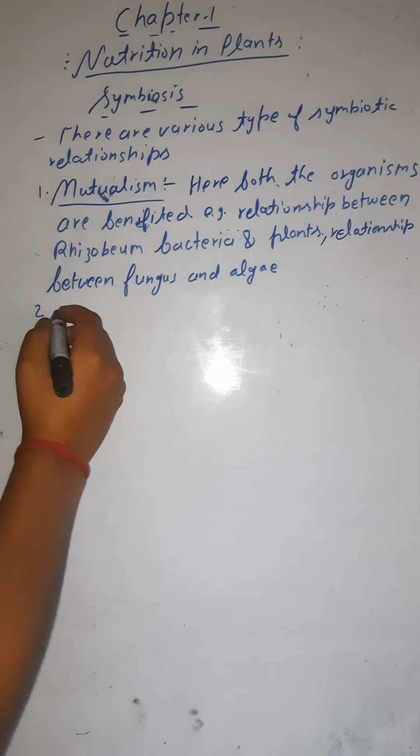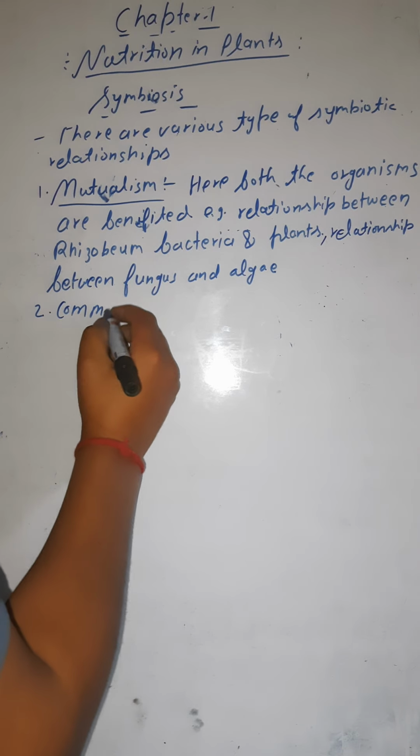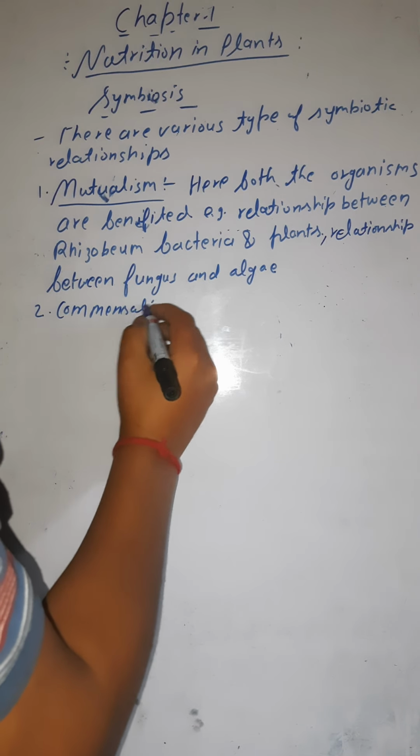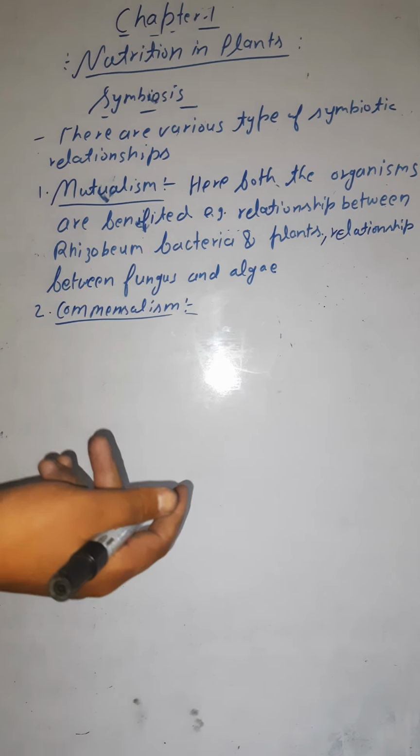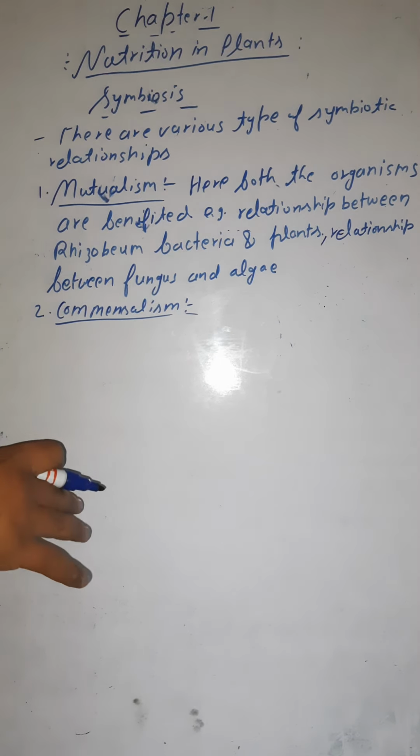The second type of relationship which we are going to talk about is commensalism. What is commensalism all about? Here one species gets the benefit from the other, and the other organism does not get any benefit from the first one.